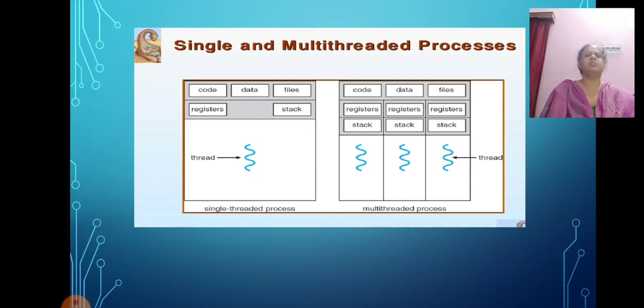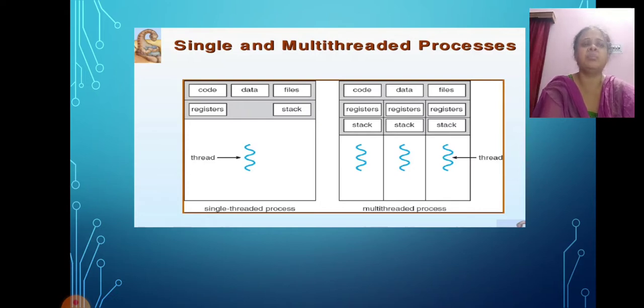Now it is also important to learn how a process is different from a thread, since a process also has its own ID, just like a thread. The primary difference is that threads within the same process run in a shared memory space, while processes run in separate memory space. This is the primary difference.